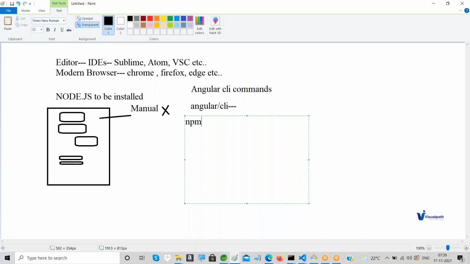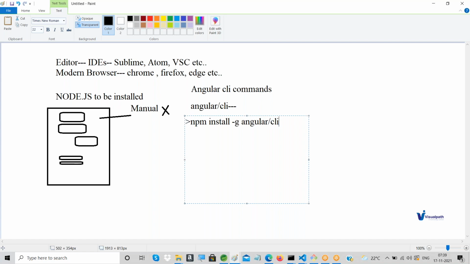So to install that, we have to use a command called npm i. The i indicates install: npm install -g. The -g indicates globally. That is, in whichever folder or drive you are, it is not that Angular should be available only there. No, in your entire computer, Angular should be available to use, right? So we have to use -g and then type this command: @angular/cli. That's it.